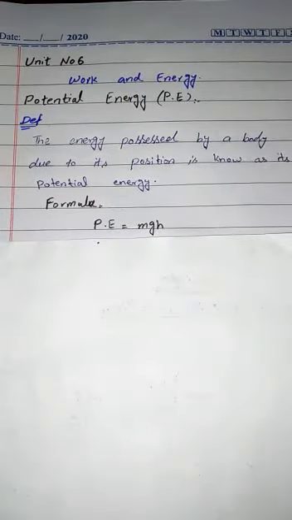A hammer raised up to some height has the ability to do work because it possesses potential energy. Another example: a stretched bow has potential energy due to its stretched position. When released, the stored energy of the bow pushes the arrow out of it. The energy present in the stretched bow is called elastic potential energy. The energy present in a body due to its height is called gravitational potential energy.